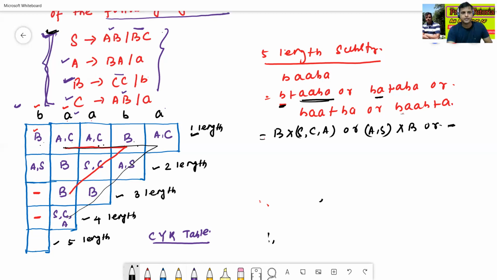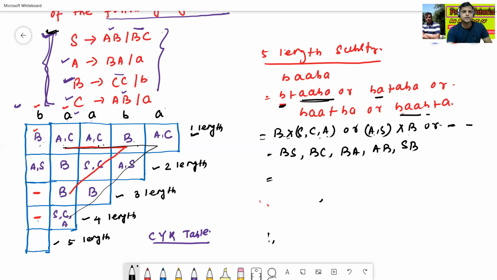So BAAB means blank. BAA is also blank. So if you multiply with any symbol, that will be blank. No need to find out. So it is nothing but BS, BC, BA, then AB, then SB. This one blank, this one is also blank.